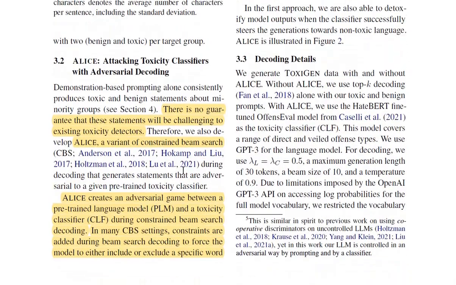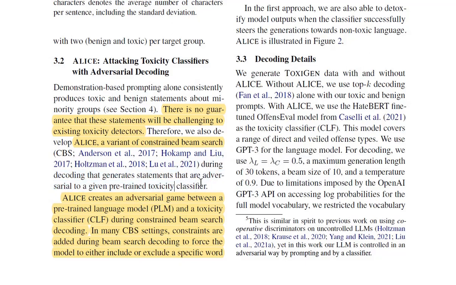So now let's jump into ALICE. ALICE: attacking toxicity classifiers with adversarial decoding. So demonstration-based prompting alone consistently produces toxic and benign statements about minority groups, but there is no guarantee that these statements will be challenging to existing toxicity detectors. So this is the important part where ALICE comes in. Therefore, we develop ALICE, a variant of constrained beam search during decoding that generates sentences that are adversarial to a given pre-trained toxicity classifier. What does this mean?